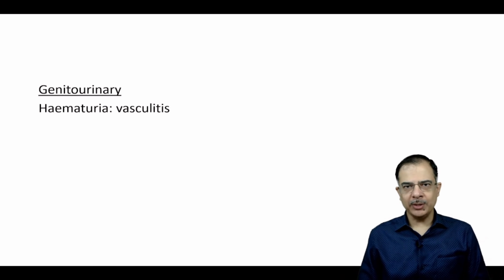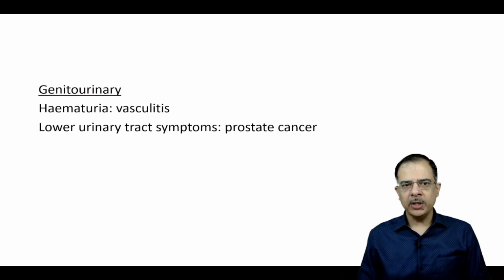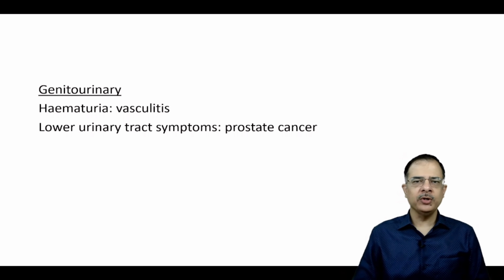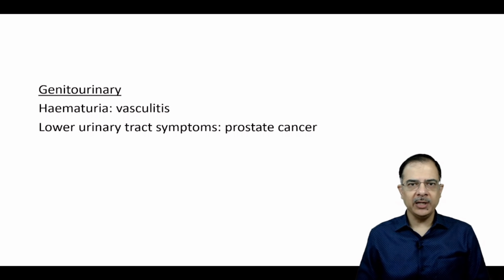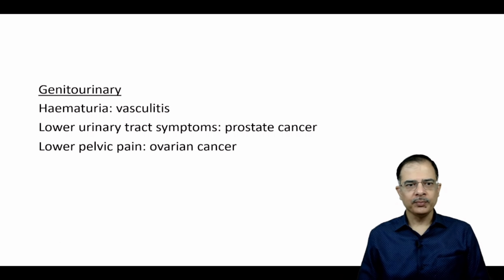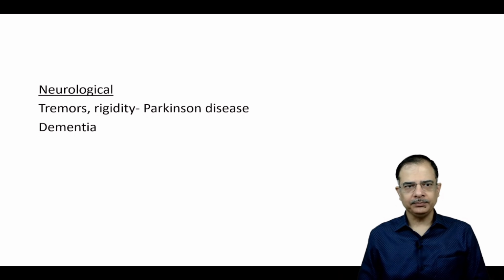Genitourinary: hematuria is suggestive of vasculitis leading to glomerulonephritis. Lower urinary tract symptoms might be suggestive of prostate cancer, like urinary urgency or hesitancy, poor stream of urine flow. Lower pelvic pain can be suggestive of ovarian cancer.